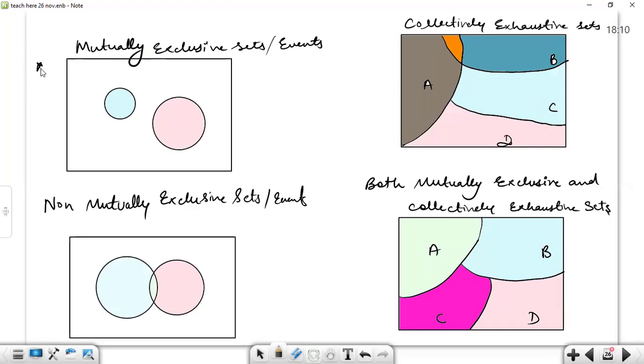Let's discuss the first one, mutually exclusive sets. Mutually exclusive sets means they are disjoint sets. That means if there are sets A and B, the intersection of these sets is a null set. This is the phi symbol used for representing a null set.